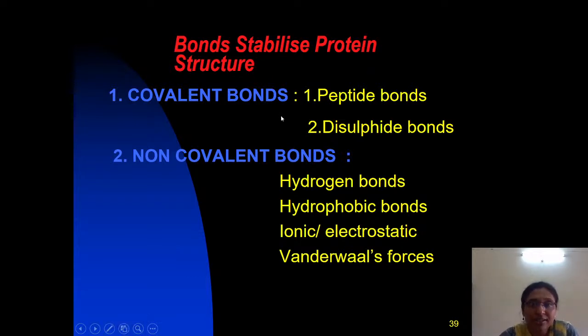Okay, so the covalent bonds are strong enough to maintain the structure. Examples are peptide bonds and disulfide bonds. Now the non-covalent bonds are individually weak, but most of the time they are present in combinations, so they give strength and stability to the protein structure. Examples of non-covalent bonds are hydrogen bonds, hydrophobic bonds, ionic or electrostatic bonds, and van der Waals forces. So these are the various bonds involved in the protein structure, which stabilize the structural organization of protein.